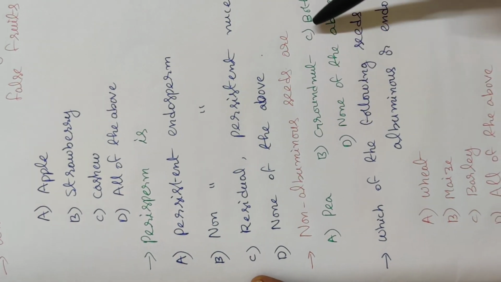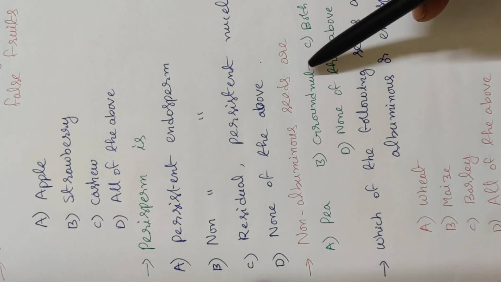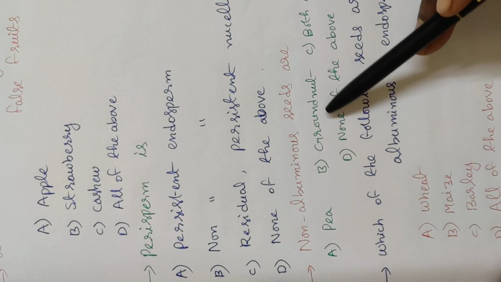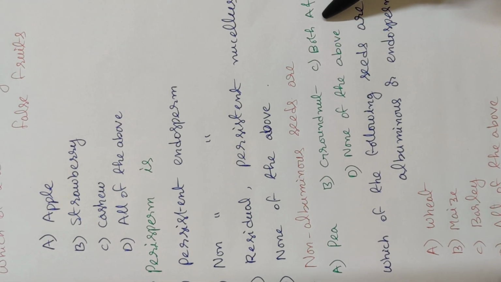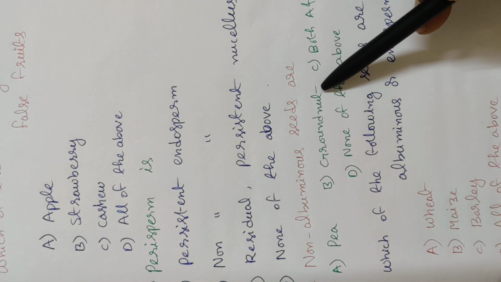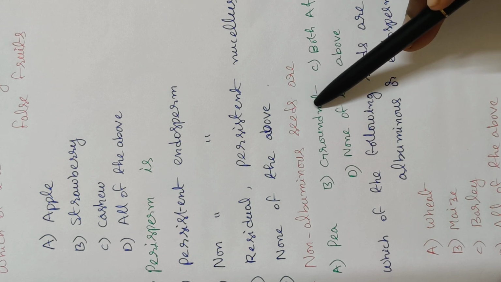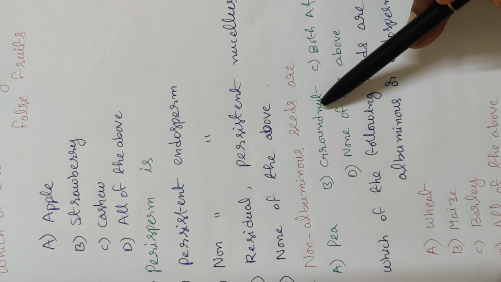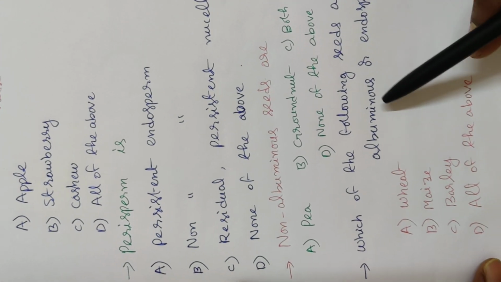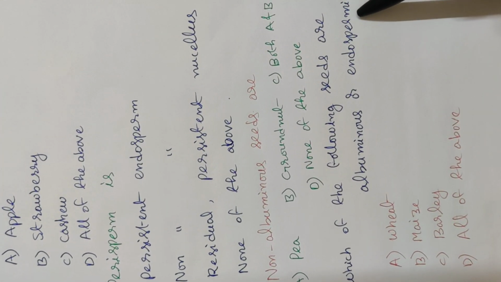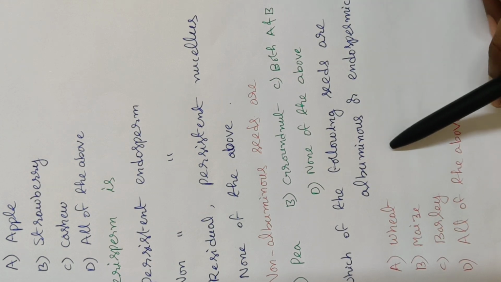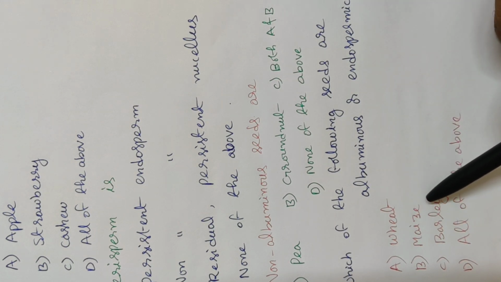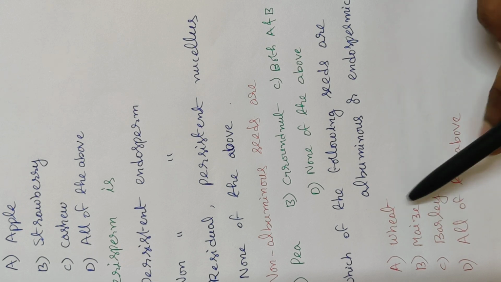Next question is, non-albuminous seeds are what? Option A, pea; option B, groundnut; option C, both A and B. Non-albuminous seeds are pea and groundnut. Why are these non-albuminous seeds? Because the endosperm tissue is consumed by the developing embryo in these plant seeds. Next question: which of the following seeds are albuminous or endospermic seeds? Option A, wheat; option B, maize; option C, barley; option D, all of the above. So option D, all of the above.